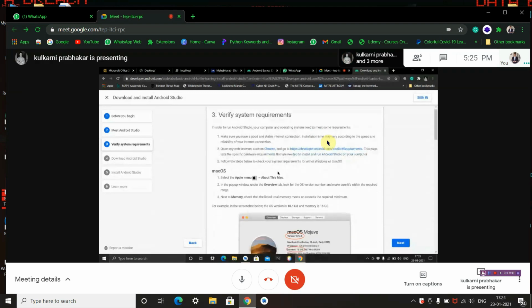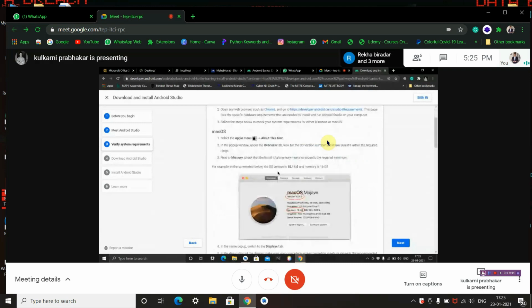I hope everyone has Windows or Macs. There is no such case as Linux in our college as far as we know. May it be Mac or Windows. In Mac operating system, select the Apple menu, About this Mac. In the pop-up window, under the overview tab, look for the OS version number, and make sure it's within the required range. Next to memory, check that the listed total memory meets or exceeds the requirement minimum. For example, in the screenshot below, I'll make my screen bigger.